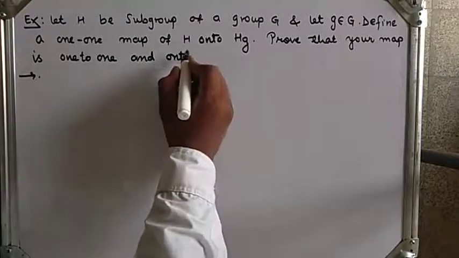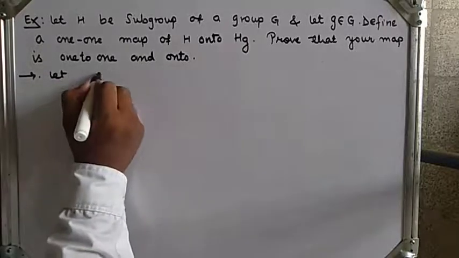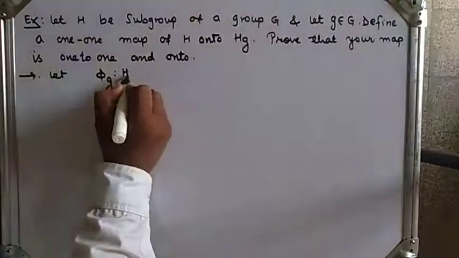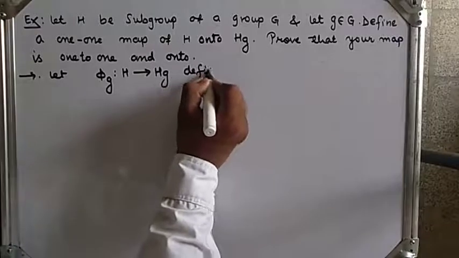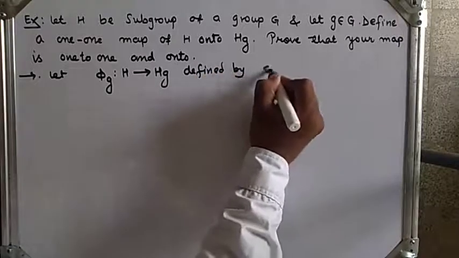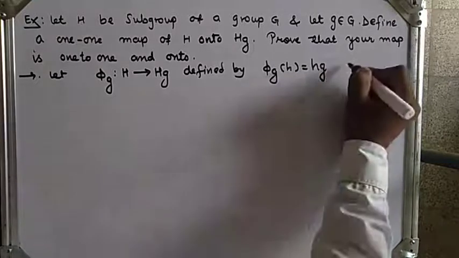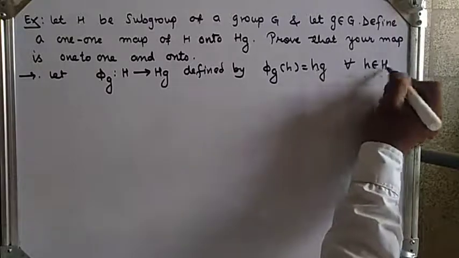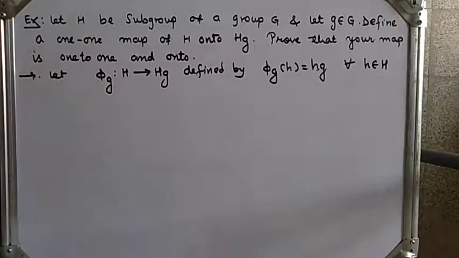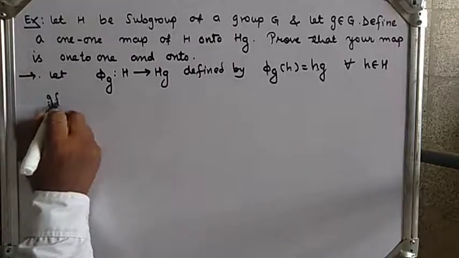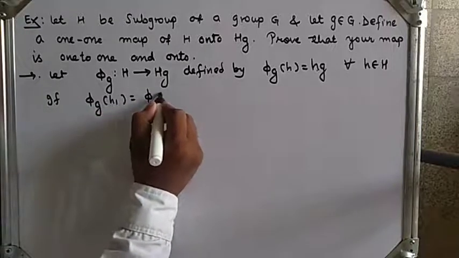So let's define the map from H to Hg. Let phi_g be the map from H onto Hg, defined by phi_g(h) = hg, for all h belongs to H and g belongs to G. To show that this map is one-to-one and onto, suppose phi_g(h1) = phi_g(h2).